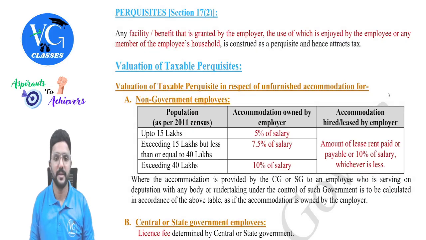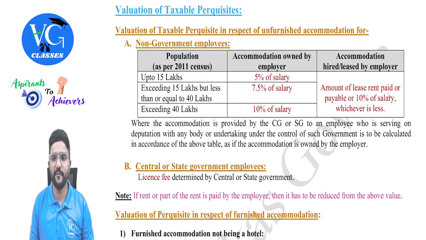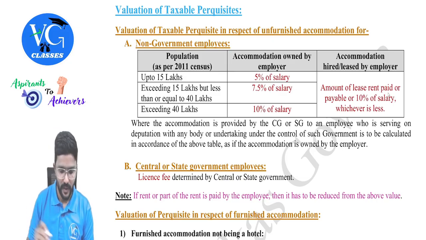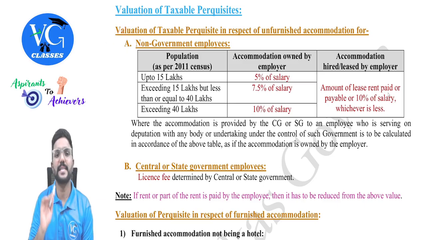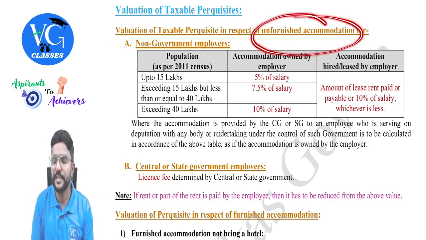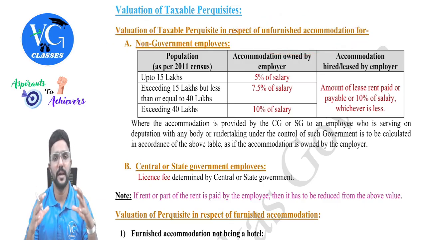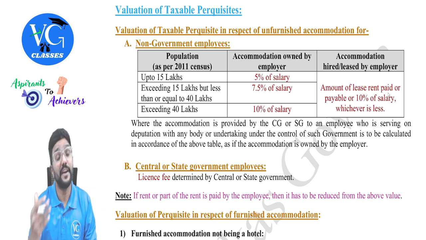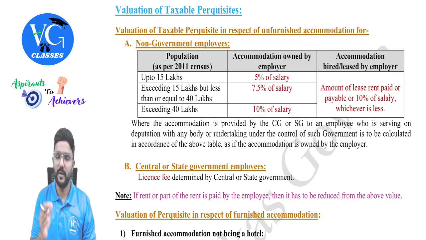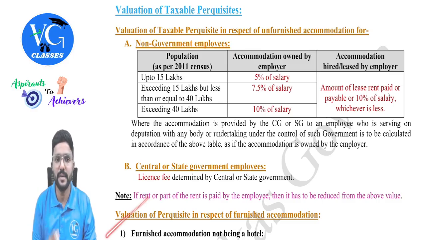Now let us start with perquisite. There are different types of perquisite. Each one of them we will discuss in detail, guys, one by one. Okay, first one. Valuation of taxable perquisite in respect of unfurnished accommodation. Unfurnished means, sir, accommodation is provided without any furniture. Only the building portion is provided. In that case, sir, what is furnished? That we will see later. Okay, under this only it is there. We will see that. But before that, we will learn the unfurnished part.